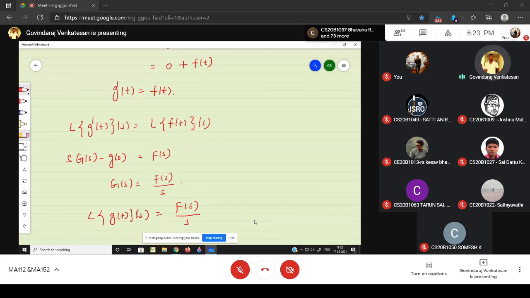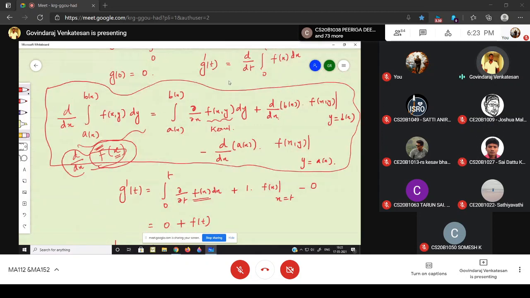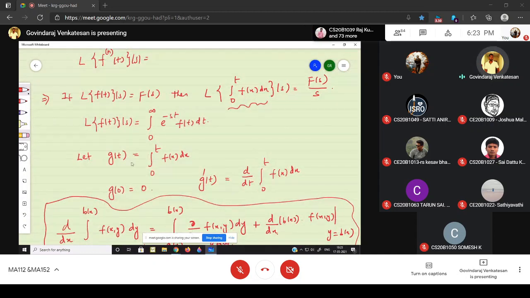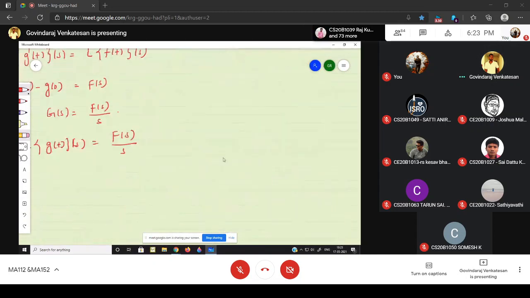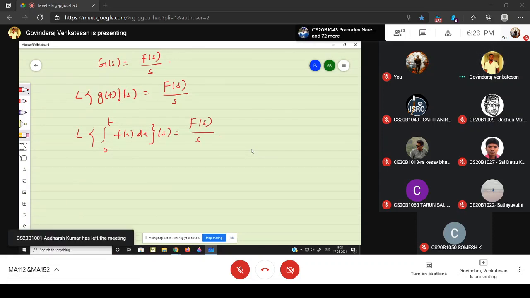What is our small g? It is the integral from 0 to t of f of x dx. So the Laplace of the integral from 0 to t of f of x dx, evaluated at s, is capital F of s divided by s. I proved this one.